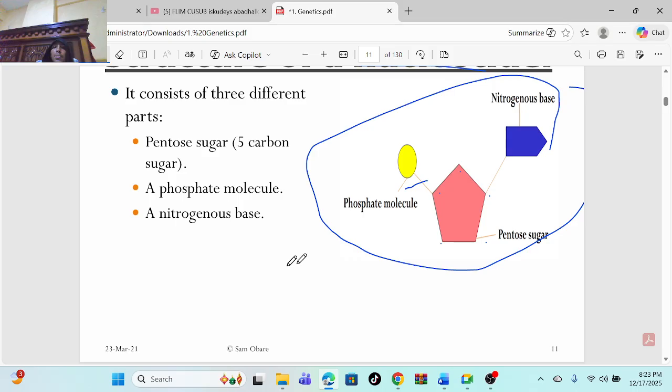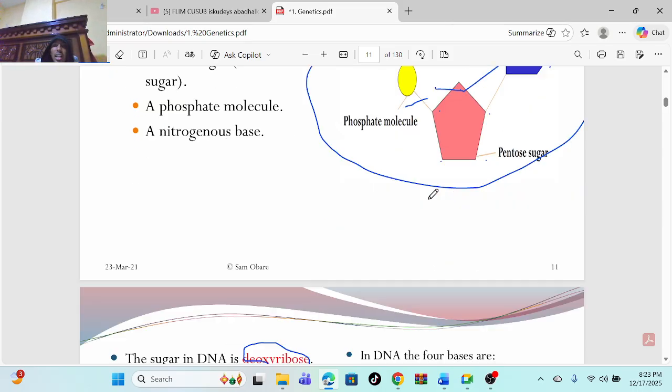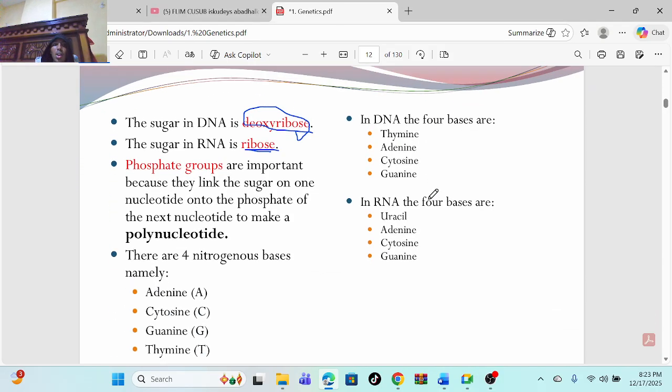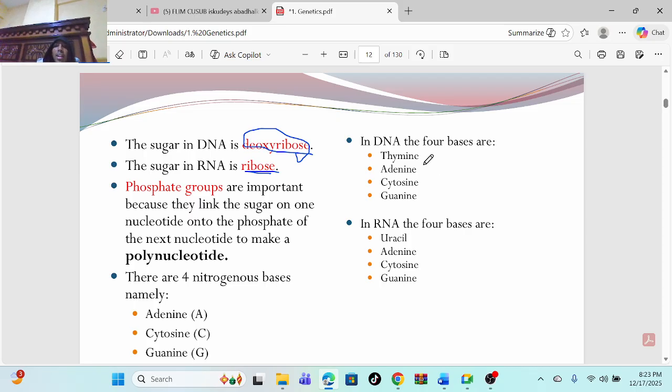A nucleotide contains 3 things: number 1 is the phosphate molecule, number 2 is the pentose molecule, and number 3 is the nitrogenous base. This nitrogenous base contains 4 things. DNA contains thymine, adenine, cytosine and guanine. But in RNA, the base thymine has changed to uracil. That's the only difference. So RNA contains uracil, adenine, cytosine and guanine.